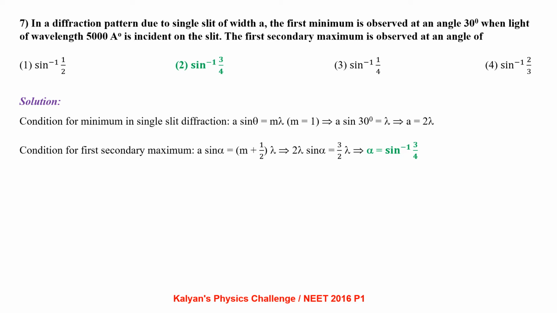Now the condition for first secondary maximum, a sin alpha = (m + 1/2)λ. Since we have calculated the value of a in the first step, we can write it 2λ sin alpha = 3/2 λ. From there alpha = sin inverse 3/4.